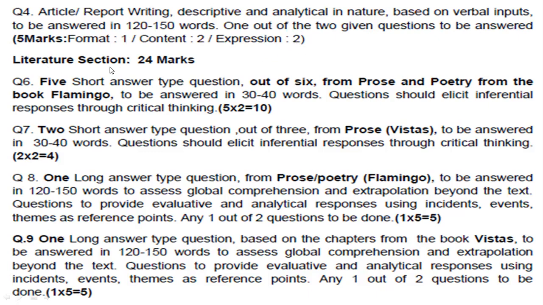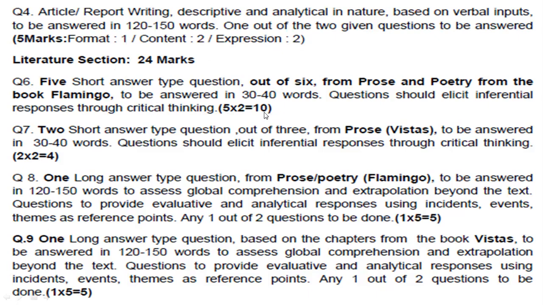Next is the literature section, which is of 24 marks, and let's see how it will be assessed. In the next question, there are 5 short answer type questions: out of 6 questions given to you, you have to answer any 5, and each question will carry 2 marks.